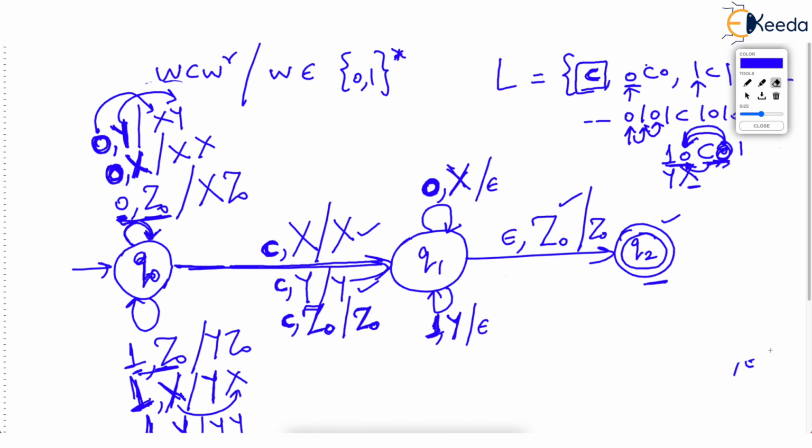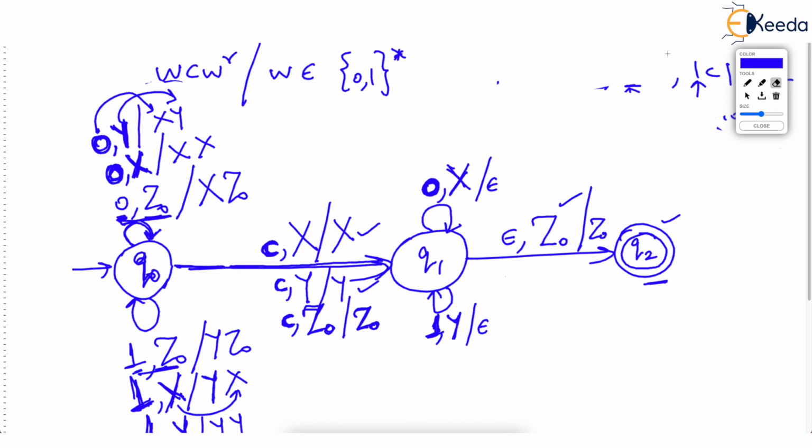But listen, this palindrome PDA was generating all strings which were having odd length. Correct? With center so predefined, center is C. So just tell me, what if we input a string as C here? C is a palindrome.